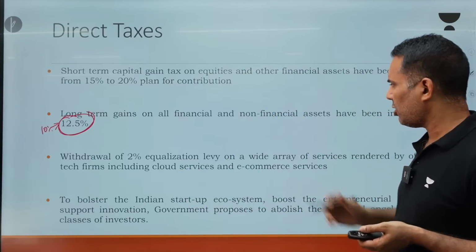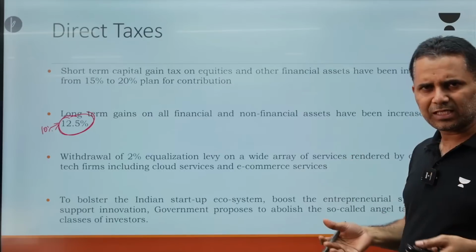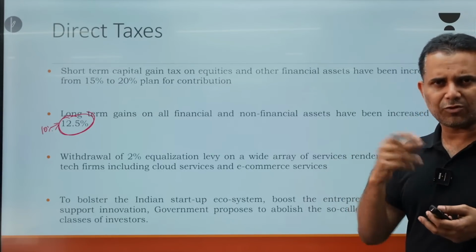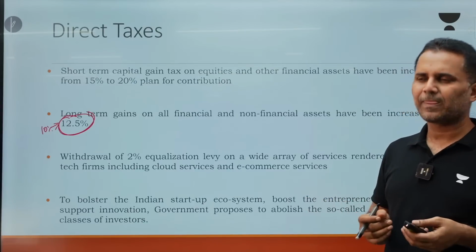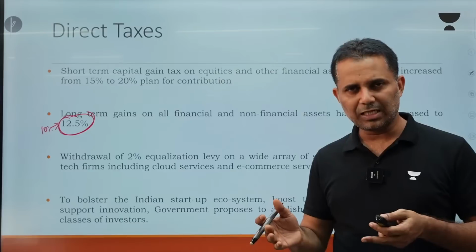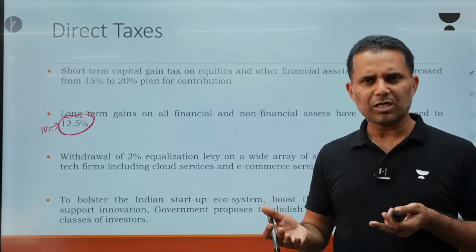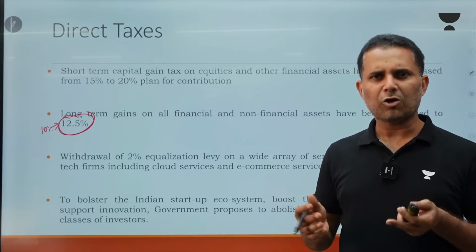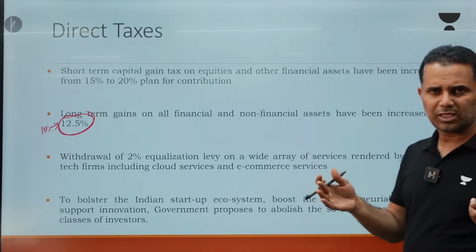Now, equalization levy. A lot of tech companies were doing business in India and making revenue in India without having a physical presence, and the government was imposing an equalization levy. I cannot explain equalization levy in detail here, it's a big topic. A lot of companies were earlier doing business in India without a physical presence, so income tax was not applicable on those companies. So the government was levying a 2% equalization levy. Now, because there was pressure from the US, the government is saying we will remove the equalization levy.